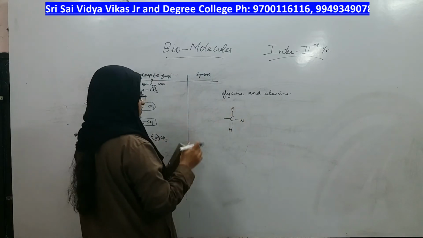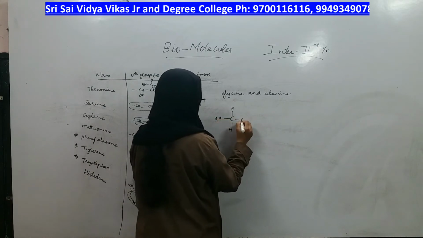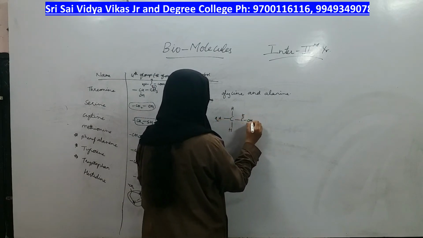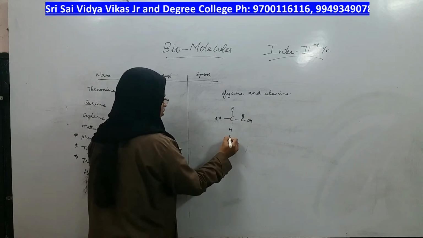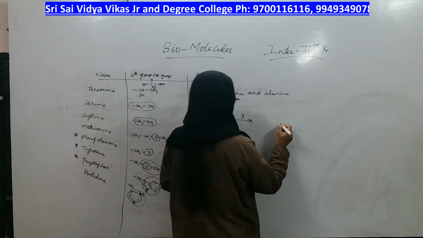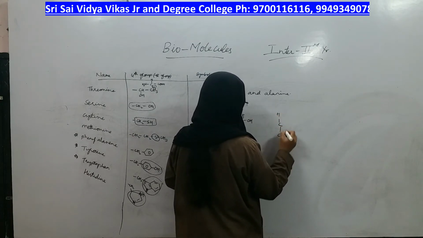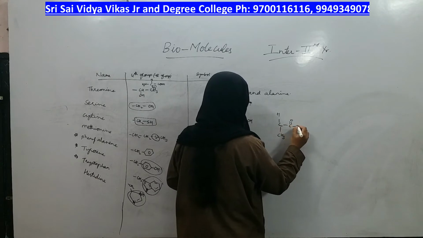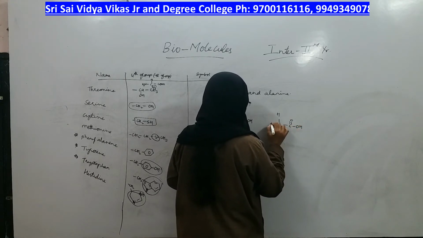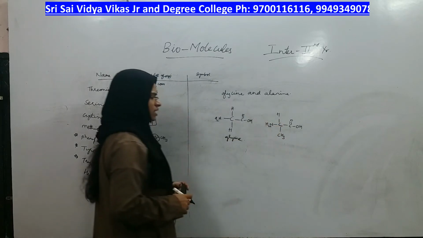Which group have I taken on the left? NH2 group. And which group have I taken on the right? COOH. This is the structure of glycine. Now I will take the alanine structure. What is the structure of alanine? Fourth group is CH3. This is the NH2 group, right?